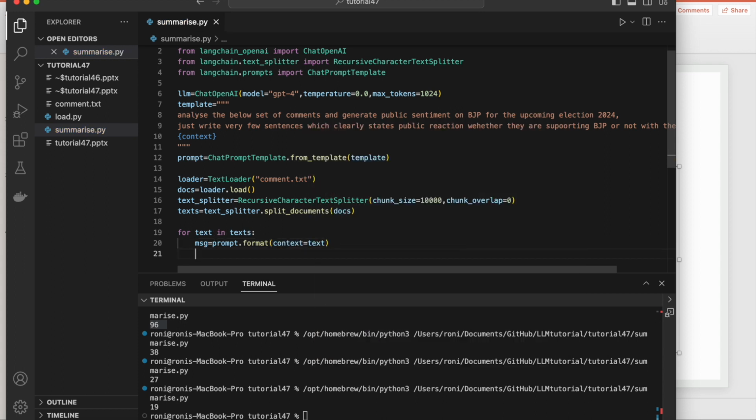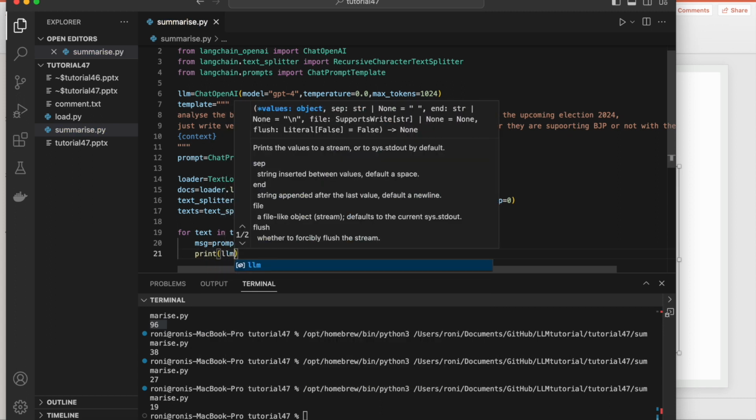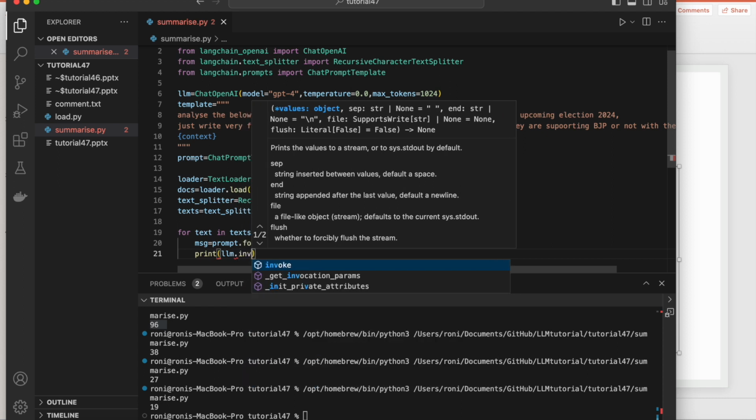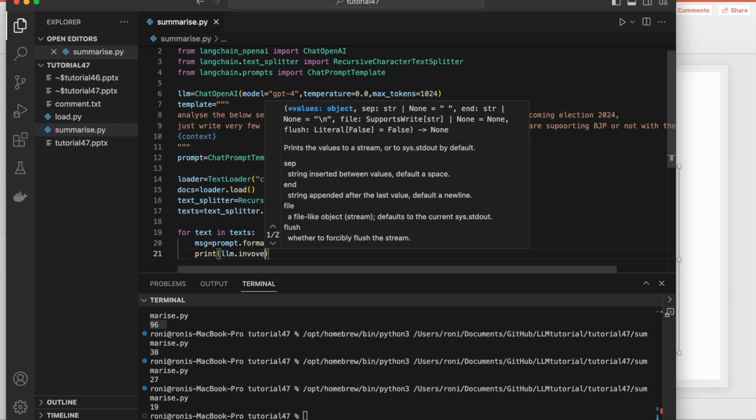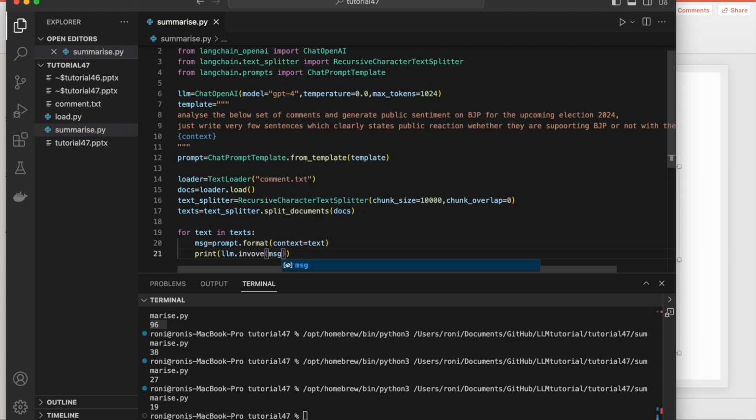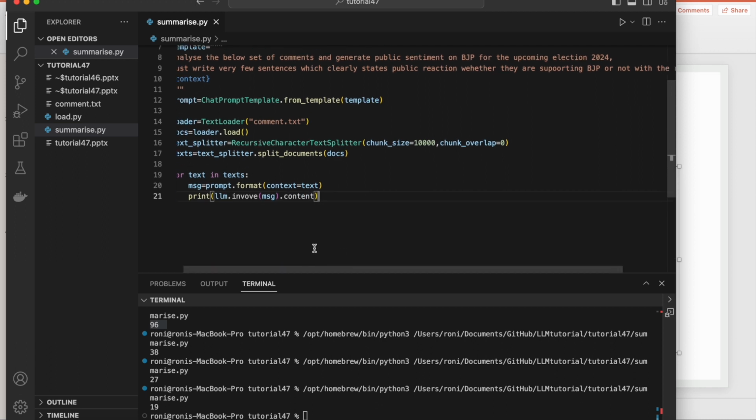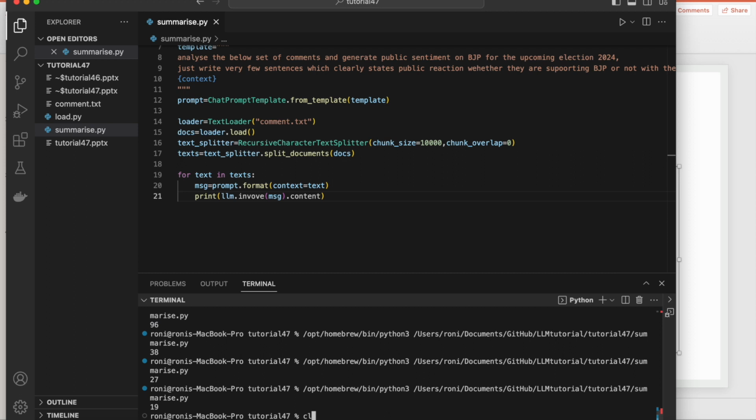Now we'll just print llm.invoke, and what we pass to invoke is this message. Whatever comes back from this, you just have to write .content. So this is done, and this is now going to give me the result of this.